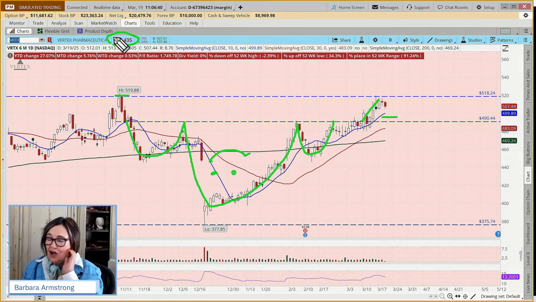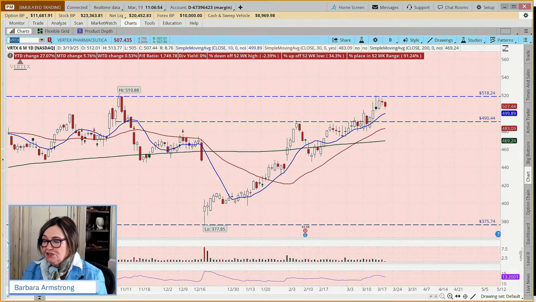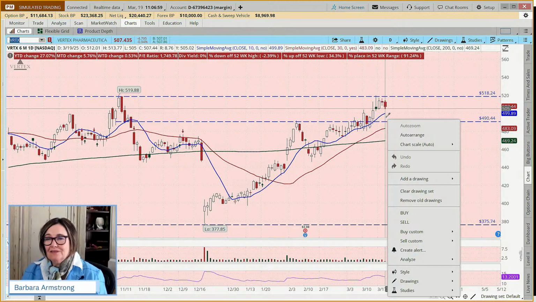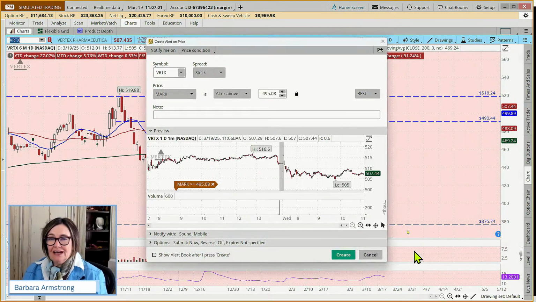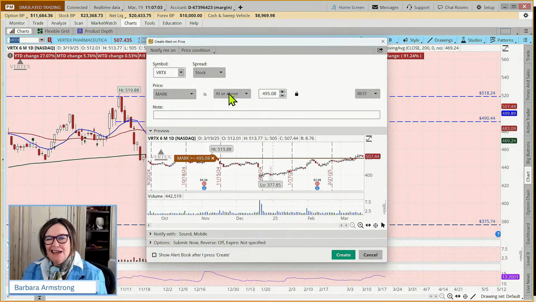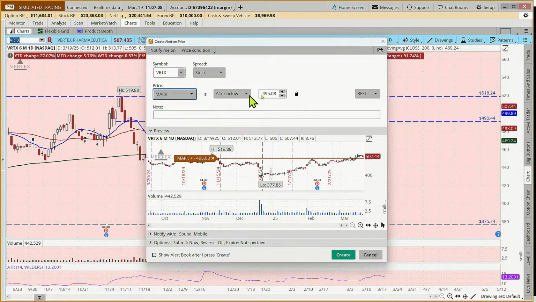Now, as an expensive stock, we might not want to buy a call or 100 shares of the stock. But, if it bounces, could we do a short put vertical or a long call vertical? And the answer is maybe. So what we're going to do here is put an alert in, come down to create an alert and say, hey, if this comes back to at or below, so if it comes back and kisses this 495-ish level, let us know.